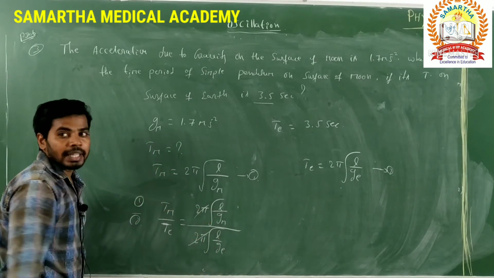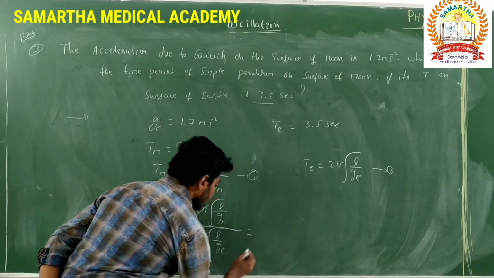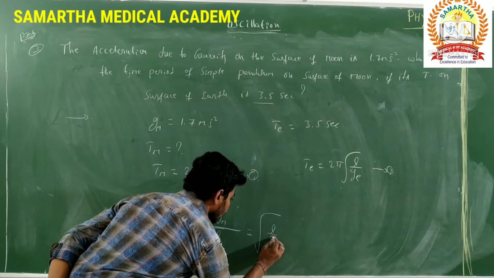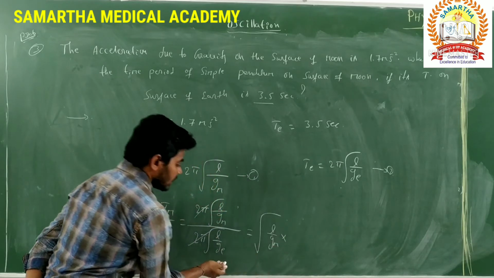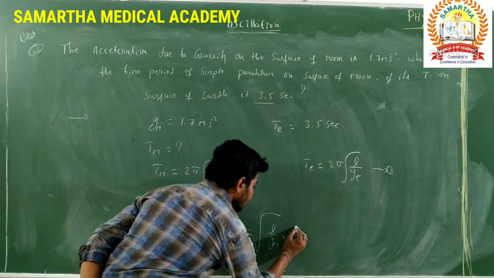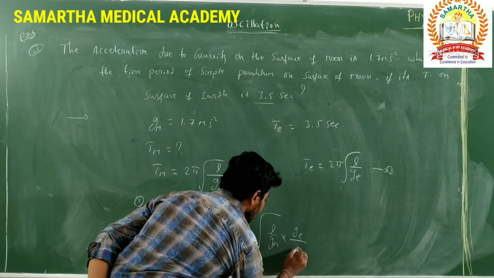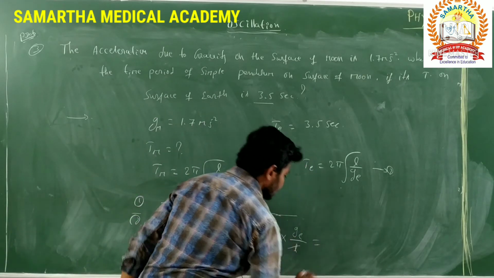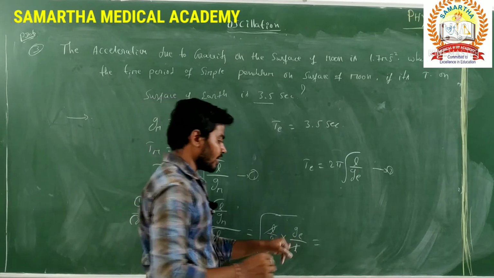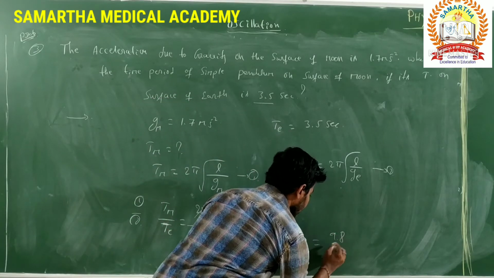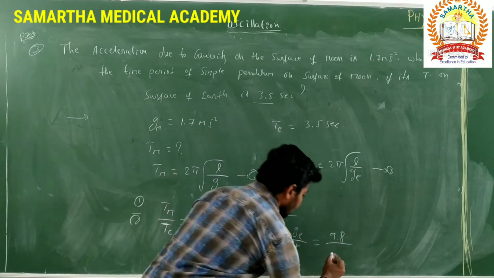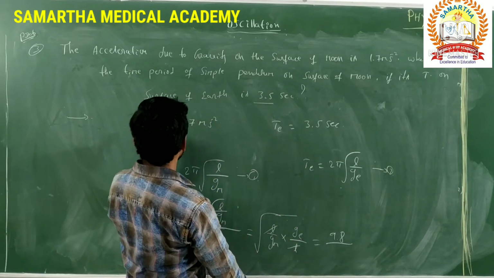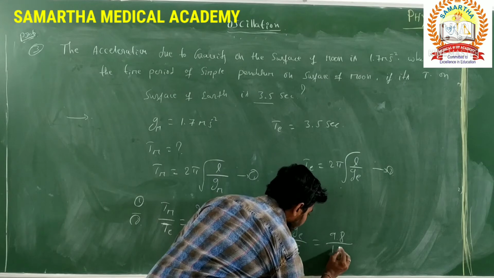The 2 pi gets cancelled, and the remaining whole square root is L by Gm into Ge, as Ge goes to the numerator, divided by L. L gets cancelled, and the remaining is the acceleration due to gravity on the earth's surface, 9.8, divided by Gm. Gm is nothing but the acceleration due to gravity on the moon. How much have they given? 1.7.